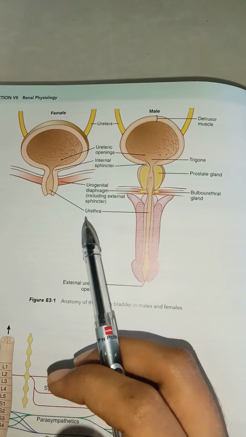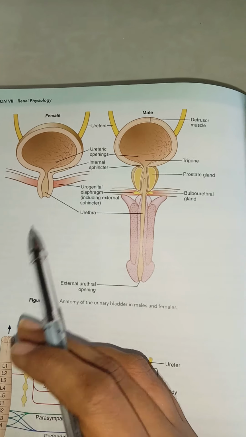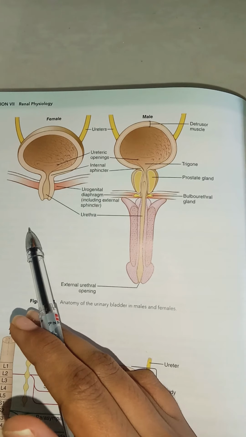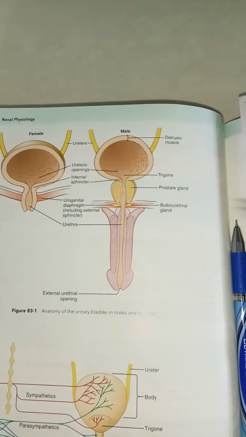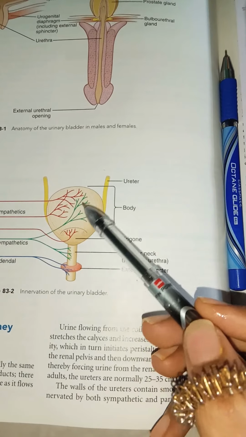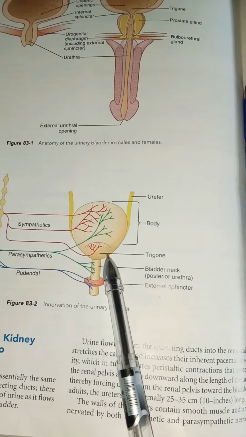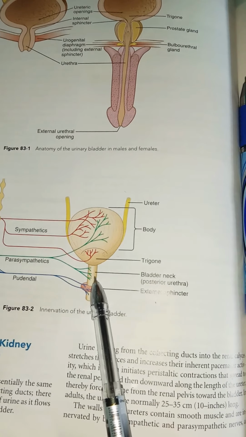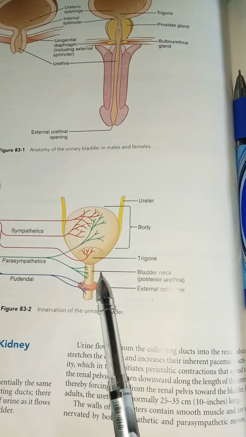So here you can check out the smooth muscle chamber present in the bladder, and they have mainly two parts. The first part is called the body. So you can see this is the body of the bladder. This is a major part where mainly urine collects, and it also has a neck. This is the bladder neck, which is also called the posterior urethra.